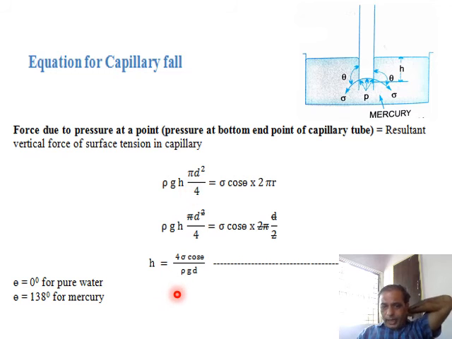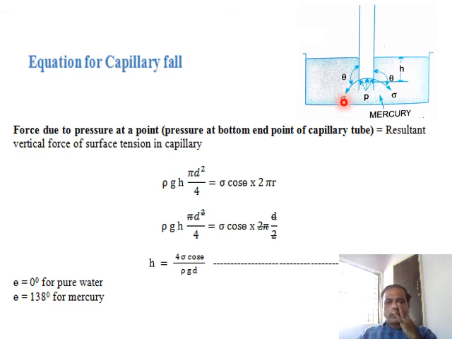Next, we should calculate the surface tension and the resultant surface tension in the vertical direction, and both have to be equated. Once we equate both, we are going to get the value of H. So that is how to calculate capillary fall. I hope you understood this.